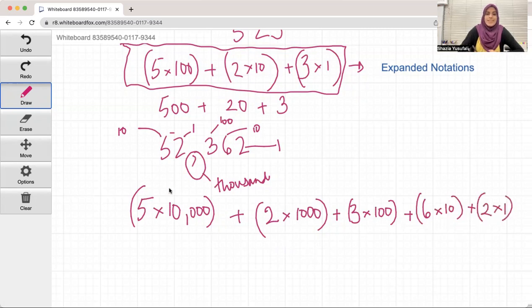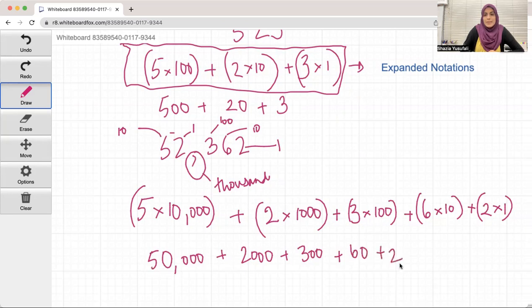It's on the side, right? So 5 times 10,000, because it's in the tens place, but it has 1,000, plus 2 times 1,000, because it's in the ones place, but it has 1,000, plus 3 times 100, plus 6 times 10, and of course, plus 2 times 1. This is the expanded notation. So again, it's 50,000 plus 2,000 plus 300 plus 60 plus 2.